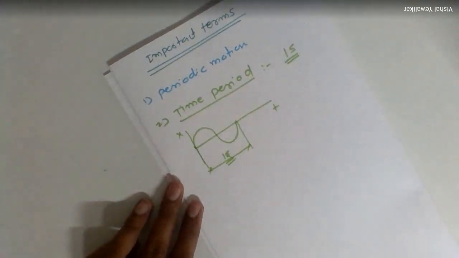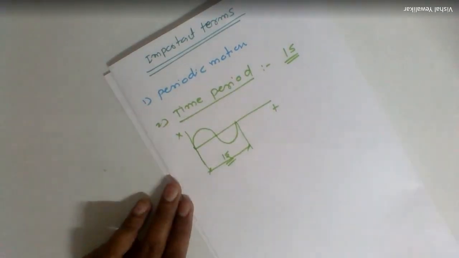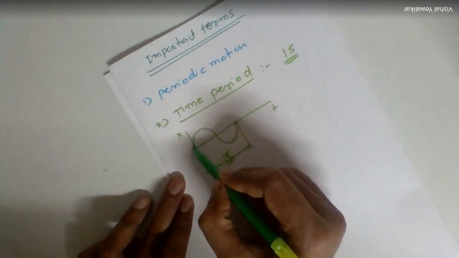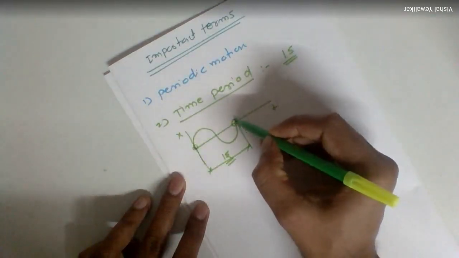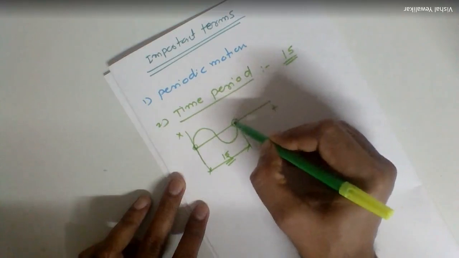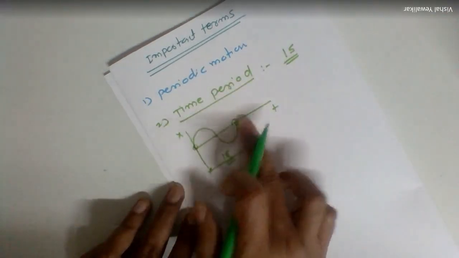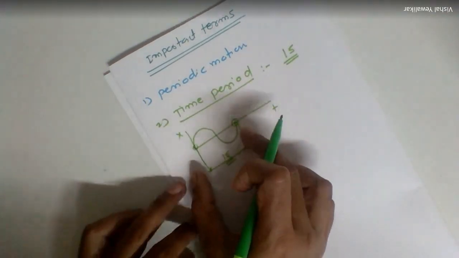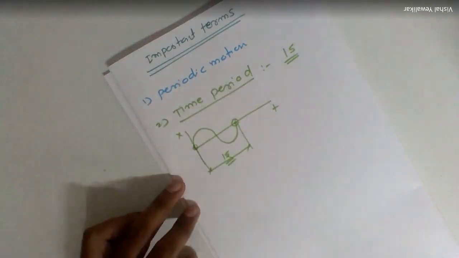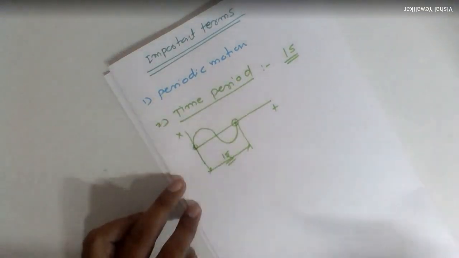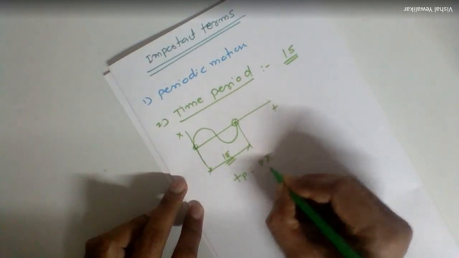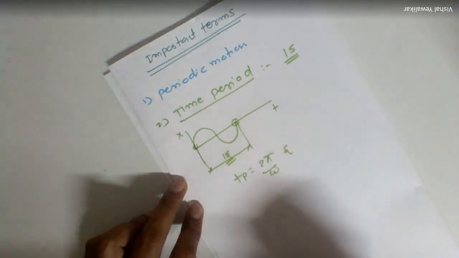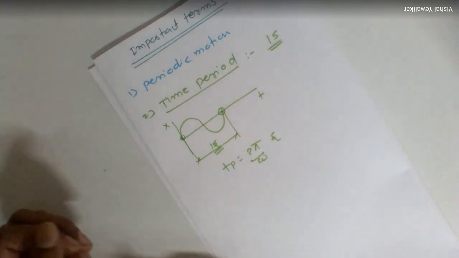Or we can call it the time interval after which the motion repeats itself, starting from this point and ending at this point. For the next cycle it will repeat from this point, again starting to end. So the time required to complete this complete cycle is known as the time period. The standard formula for time period is Tp equal to 2 pi upon omega, in seconds, where omega is the angular velocity.